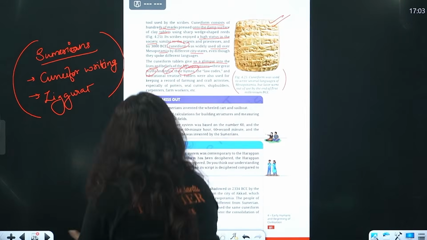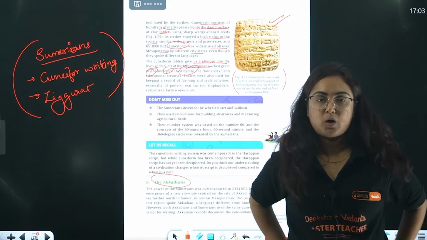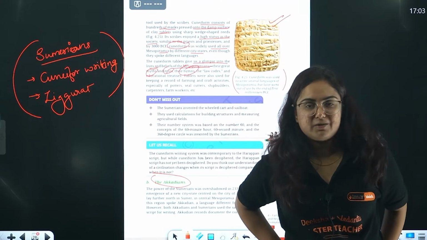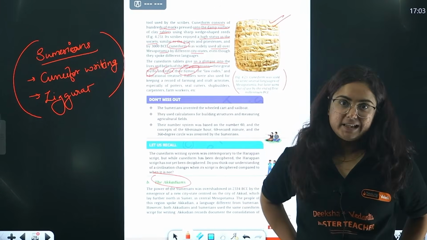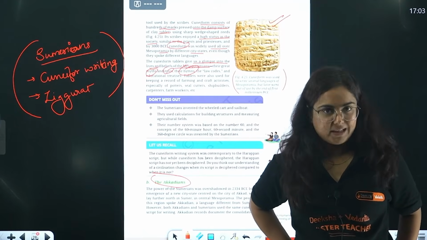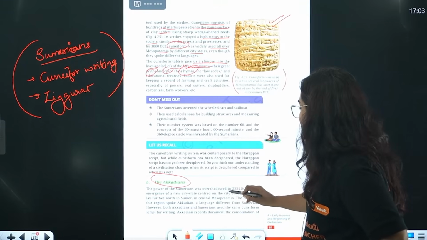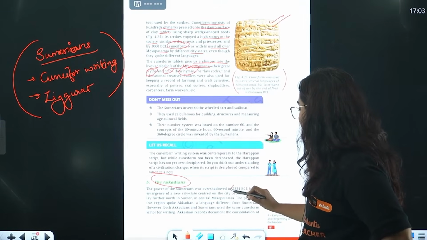Okay, your ma'am is back and we will study the second group of people in the Mesopotamian civilization, that is Akkadians, and it obviously comes from a state. Yes, as we just discussed. So beta, the power of Sumerians was overshadowed in 2334 BC.